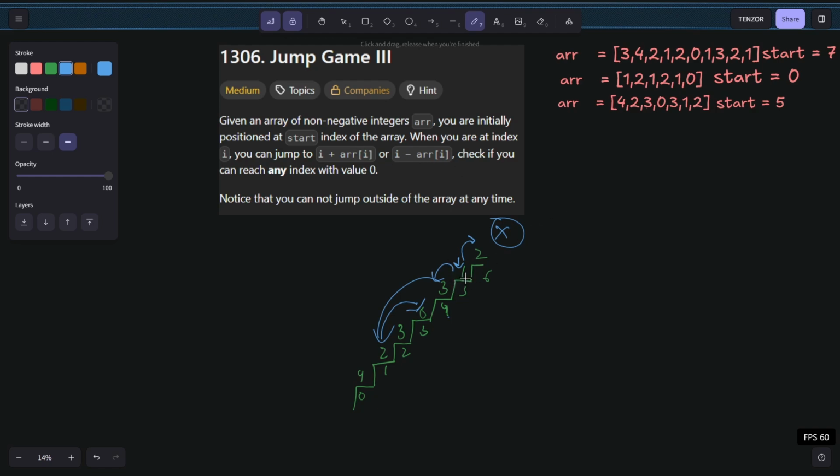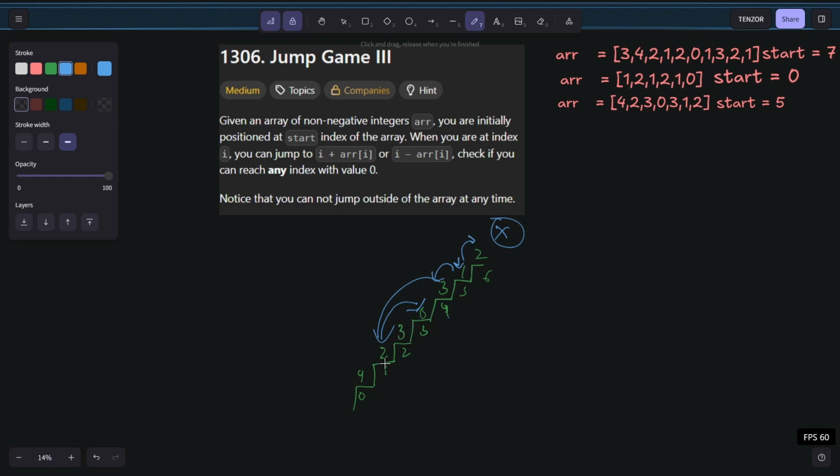Basically, starting from the given start index, check if there is any sequence that exists so you can reach any index containing element 0. At the end you end up with 0, where you can't go anywhere because there are 0 steps to go. So is there any way to reach that 0 from the starting index? In this example we got a way.